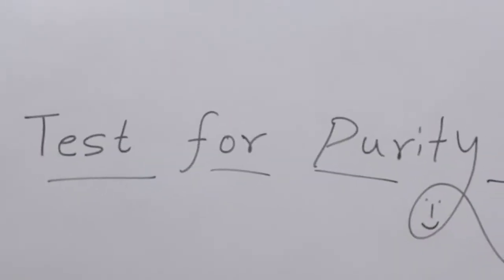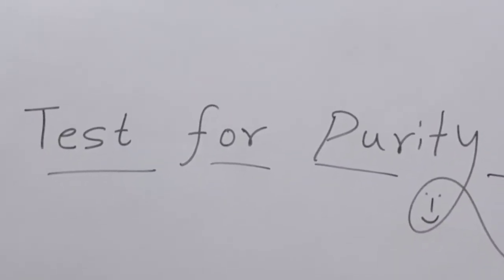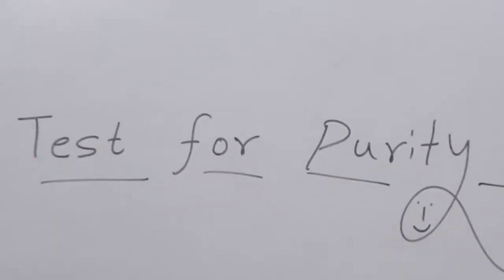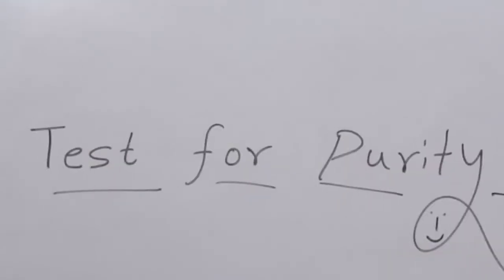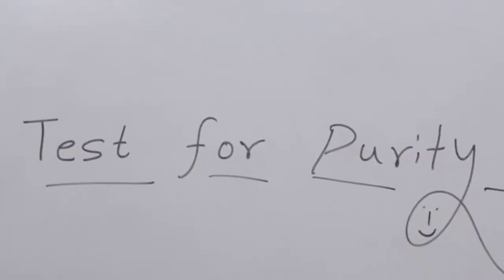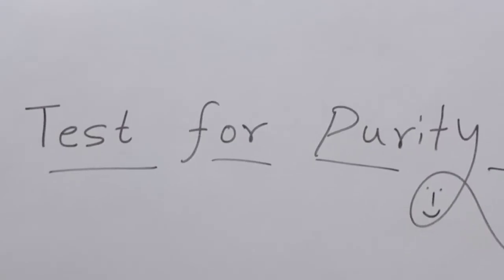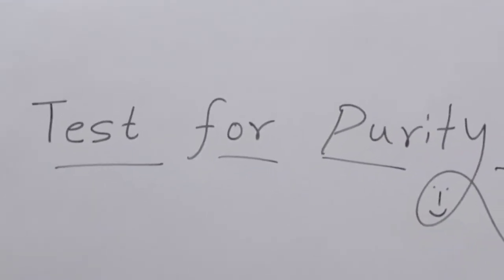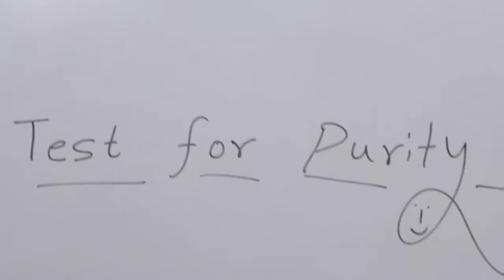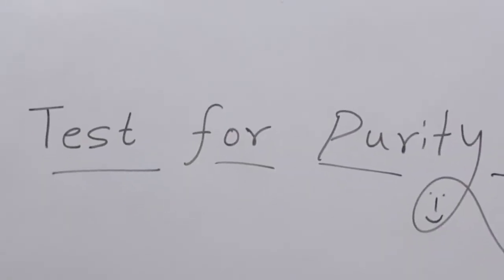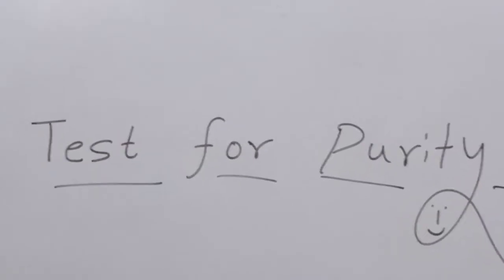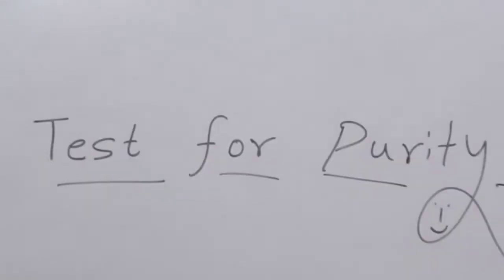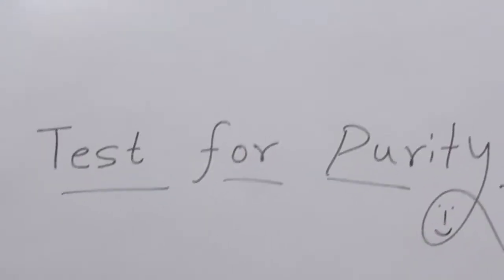Now, what is an impurity, or what is a chemical impurity? The chemical impurity in case of a therapeutic molecule or a substance is the presence of undesired chemical or chemicals in the desired pharmaceutical substance.